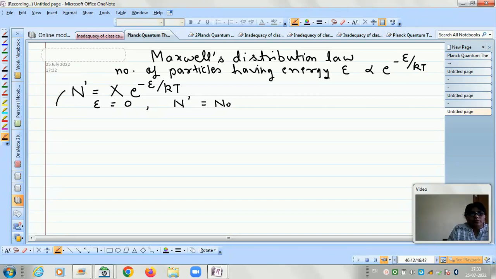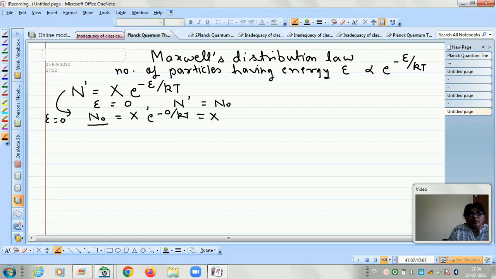So what will this equation be corresponding to E equal to 0? This will be n naught equal to the constant X times e to the power minus 0 by kT. E to the power minus 0 means 1, so it is simply X. It means that the constant X is equal to n naught.